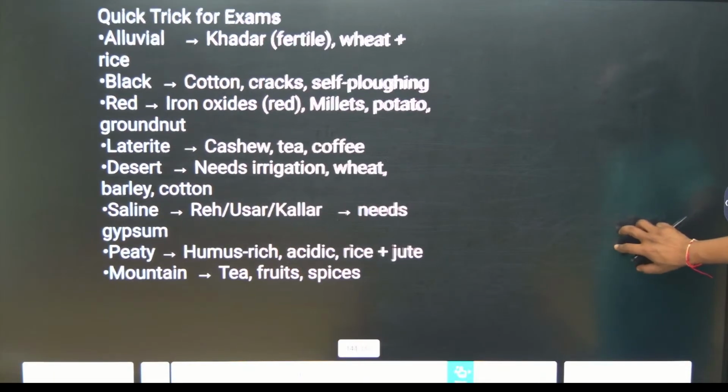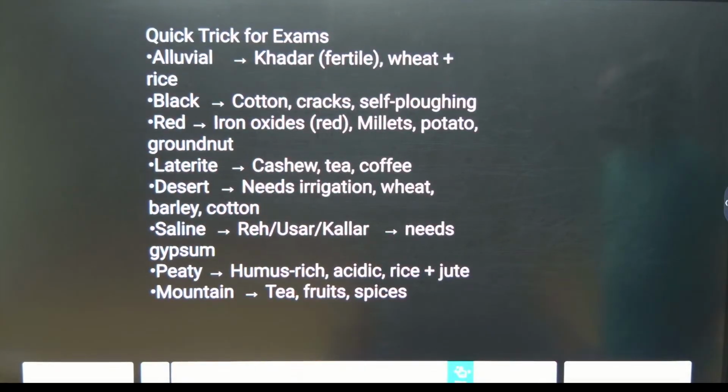Quick tricks for exams, guys. Alluvial soil, Khadar, is fertile for wheat and rice. Black soil is for cotton, and it can crack and is self-ploughing. Red soil has iron oxide and can support millet, potato and groundnut. Laterite soil mainly supports cashew and coffee. Desert soil needs irrigation, and wheat, barley and cotton can be cultivated.